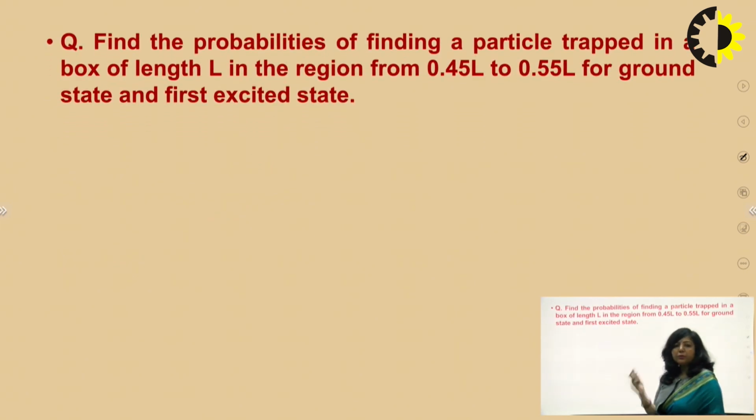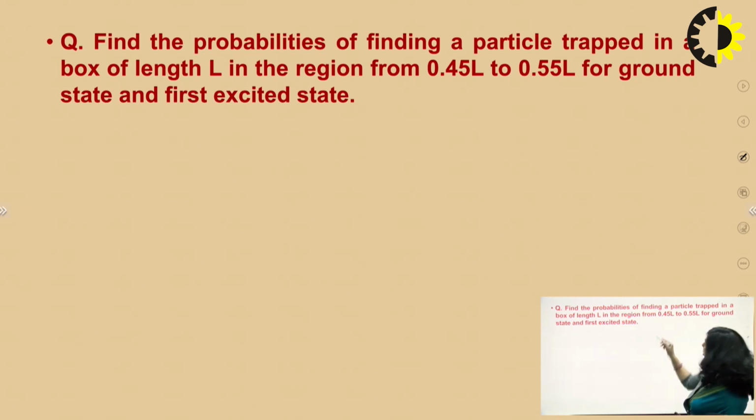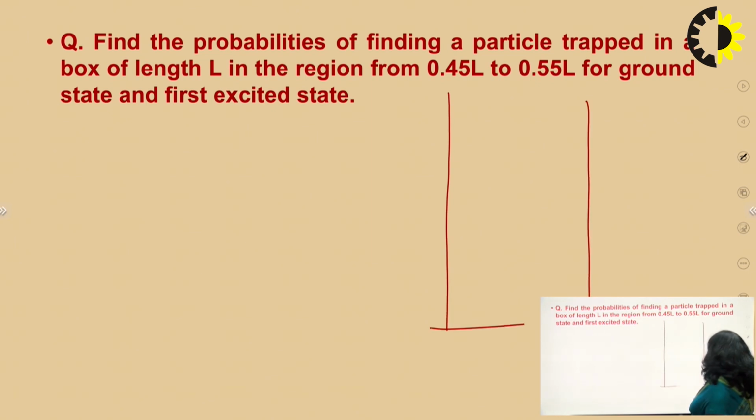Another question related to the same concept. Now you have an infinite potential box, and the width of that box is given. In this case, the width is defined as capital L. Within this box, there is an interval starting from 0.45 L and ending at 0.55 L. So this is the interval.